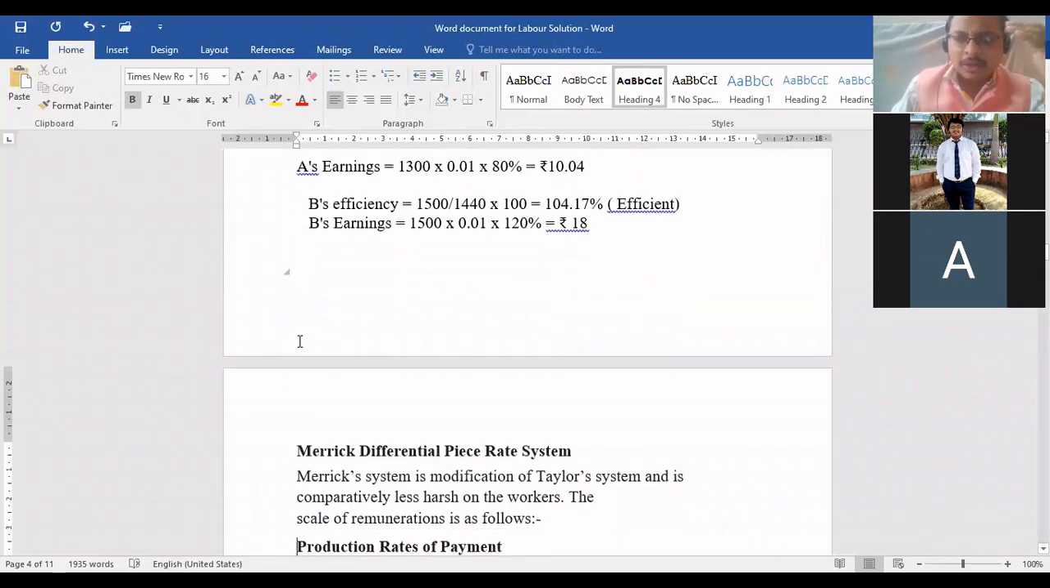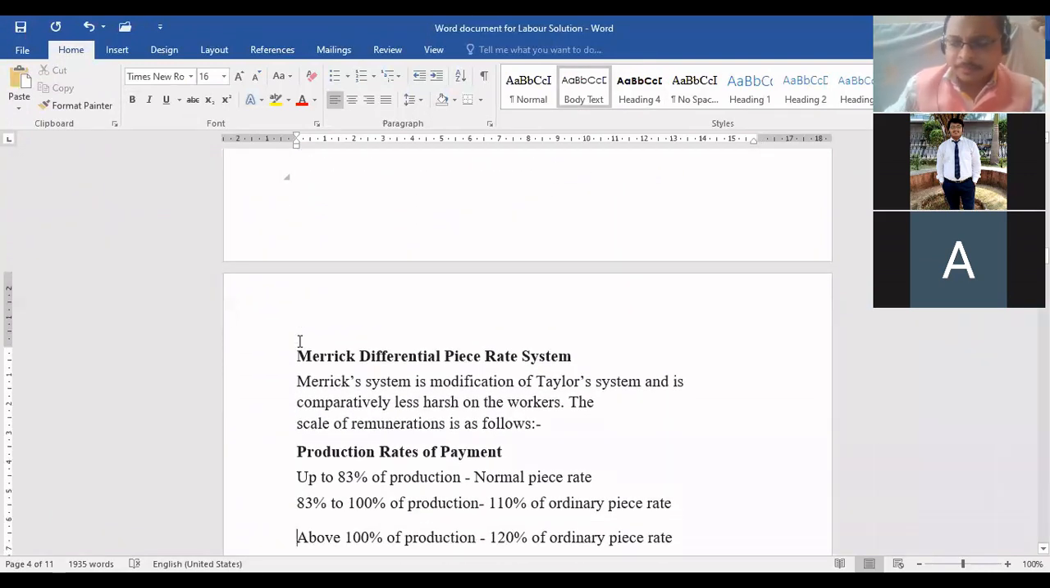So Merrick's formula was also based on the piece rate system. He categorized workers in three ways. He said if you are able to produce up to 83% also, we don't want 100. If you are able to produce at least 83%, you will get the normal wage rate. But in this, you will not get any bonus. There is no harm. If you are not able to achieve the target, there will be no wage cut for you. You will get the normal basic rate.